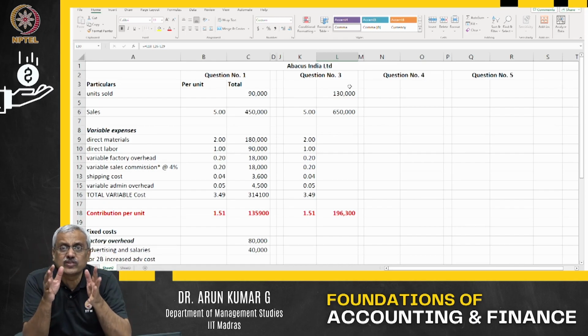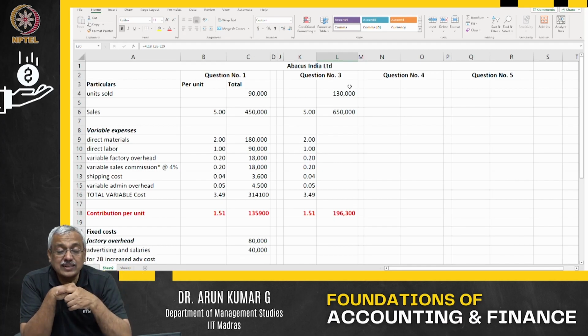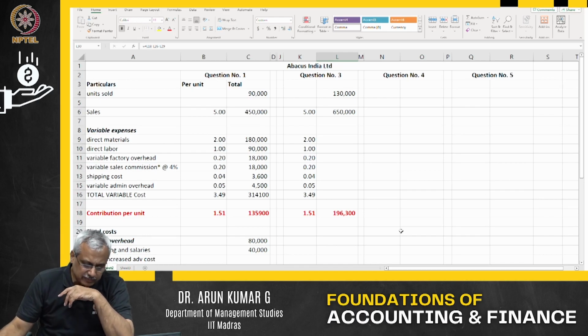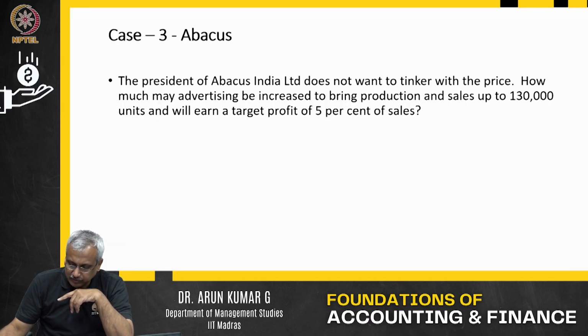That is the core question that I need to ask now. I need to ask my sales team and my marketing team whether I can spend an extra 23,500 and increase the sales from 90,000 to 130,000, an increase of 40,000 units. That is the call which you have to take. Now I look at the next option, the fourth possible option.